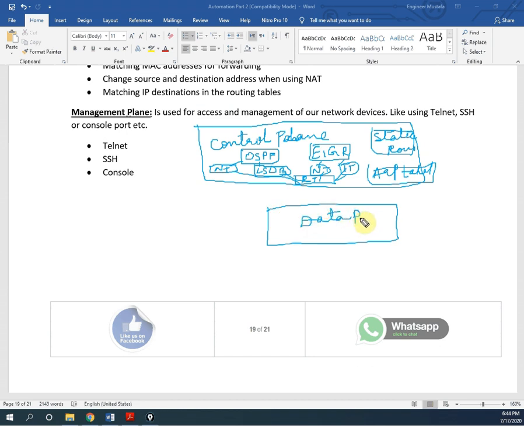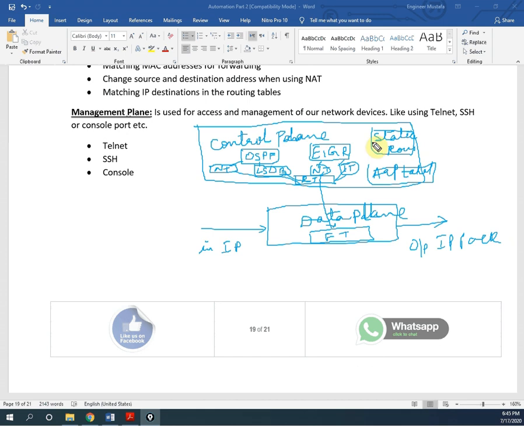We can say data plane is nothing but a forwarding of traffic plane. And here also we can say forwarding table, and it is getting the information from the routing table, and whatever packets are coming inside it will forward outside depending upon the information it is getting from the control plane. So we can say input packet here, outgoing IP packet here. This is just a diagram to show the control plane and data plane, just to have the idea.